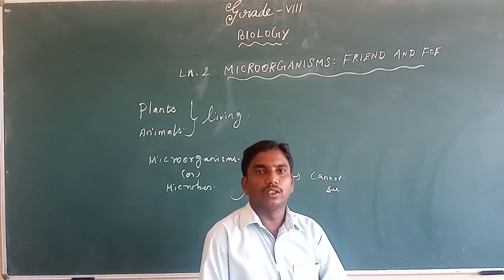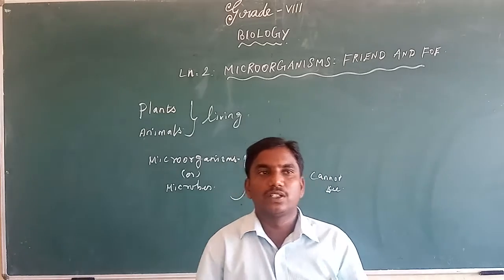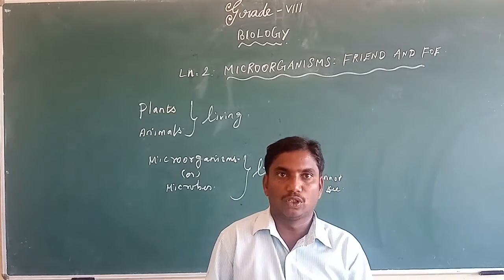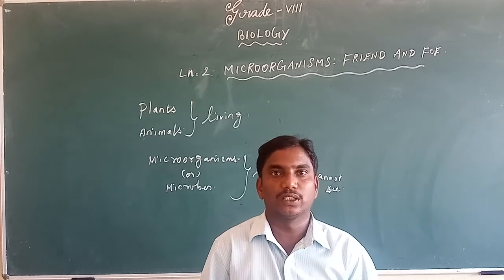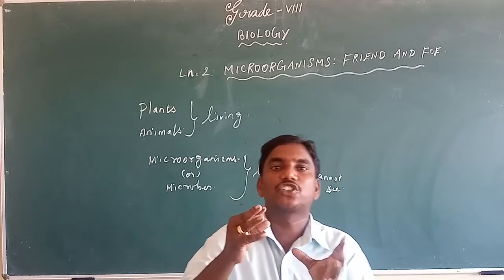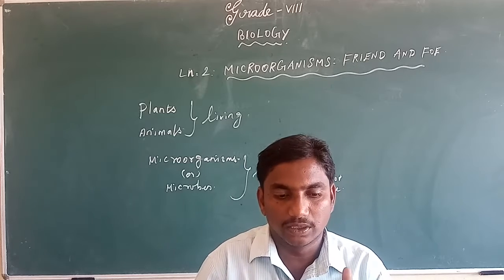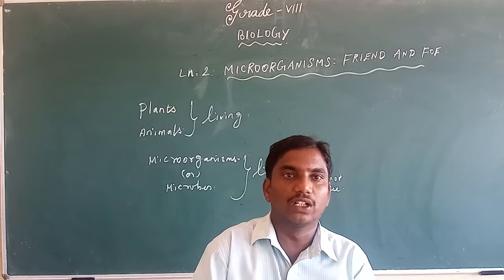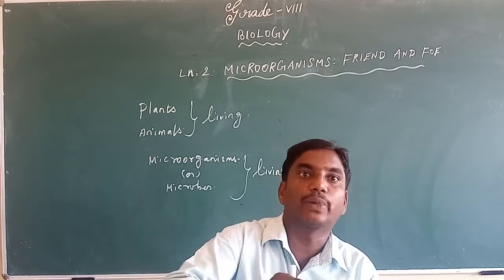For example, during the rainy season, did you see moist bread? What do you observe on the bread? Some thread-like structure, some grayish white color spread on that bread.